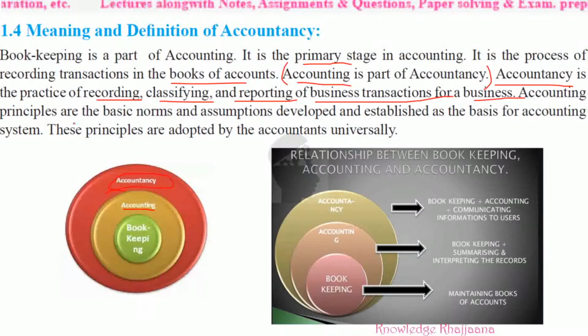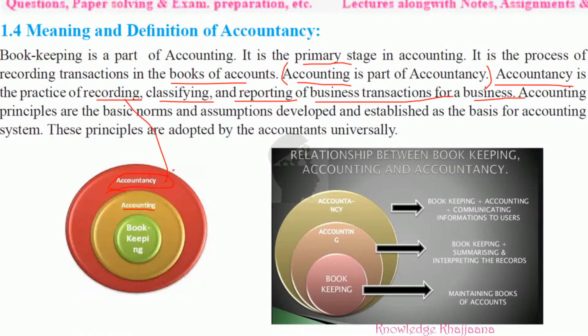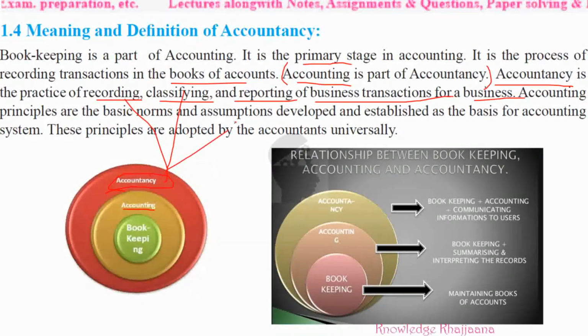Accountancy is the outermost part. Whatever is done by the bookkeeper and the accounting work, all that is included under accountancy. Accountancy is the practice of recording, classifying and reporting of business transactions.